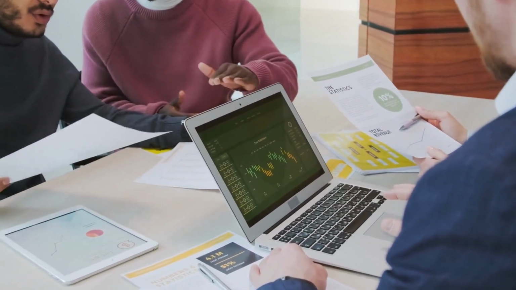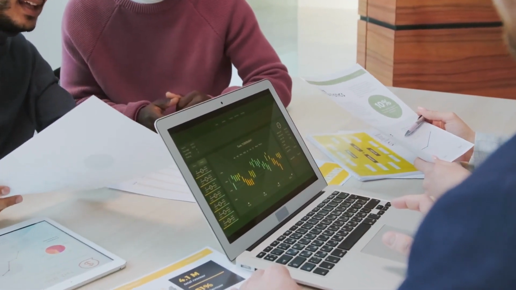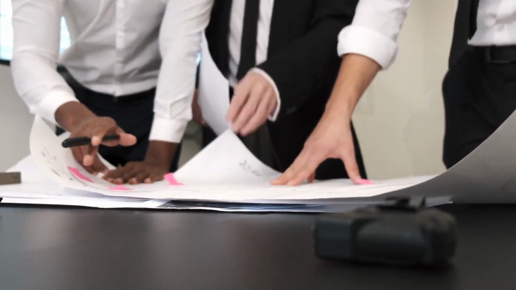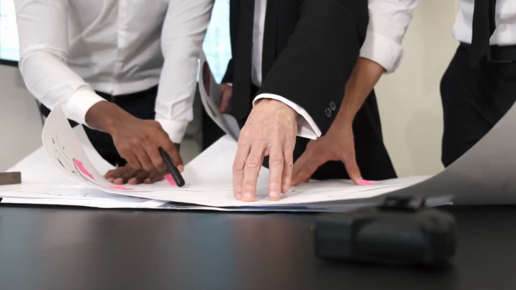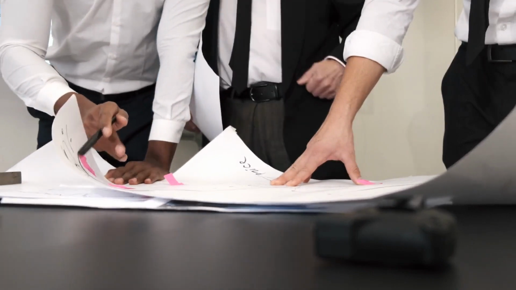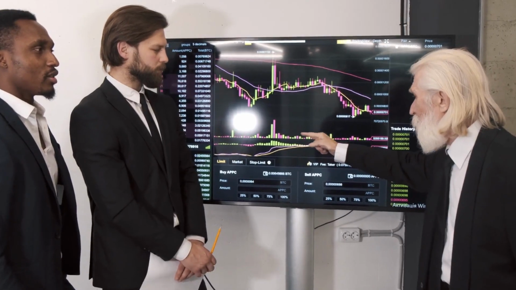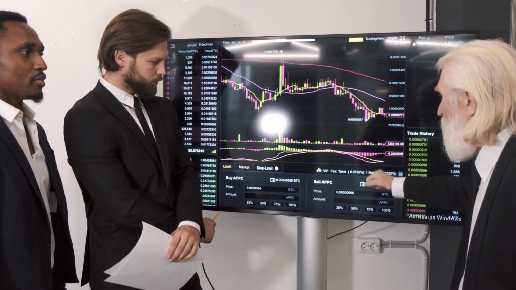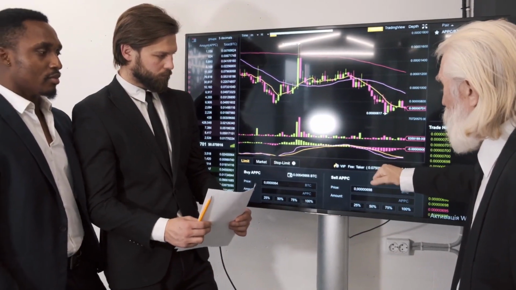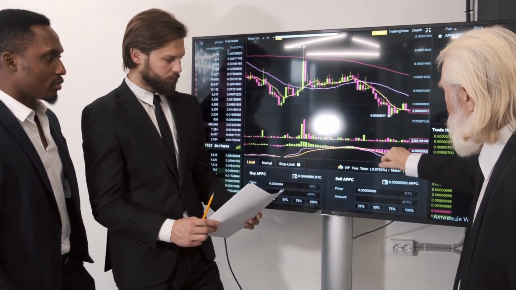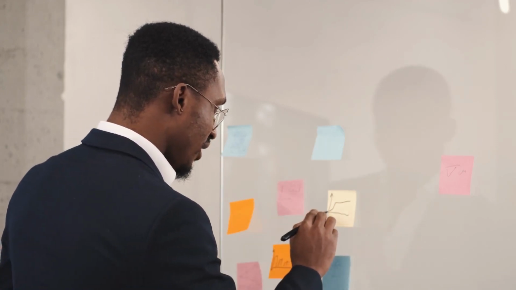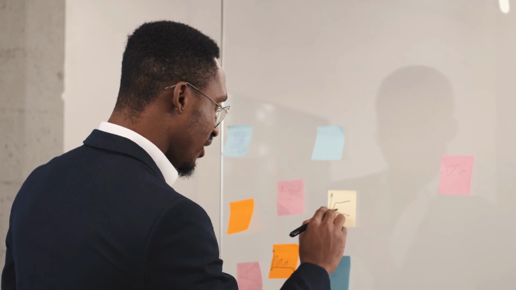If bears take over the pattern, the price of Lunc could fall to $0. Terra Luna Classic price prediction 2023: volume, moving average and RSI technical analysis indicators like relative volume, moving average and relative strength index of Terra Luna Classic are shown in the chart below. The technical analysis indicator relative volume is used to compare the trading volume of an asset to its average volume. It is usually calculated by dividing the trading volume of the current day by the average trading volume over a set time, such as the past 20 or 50 trading days. It also helps traders spot unusual trading movements and changes in market sentiment.